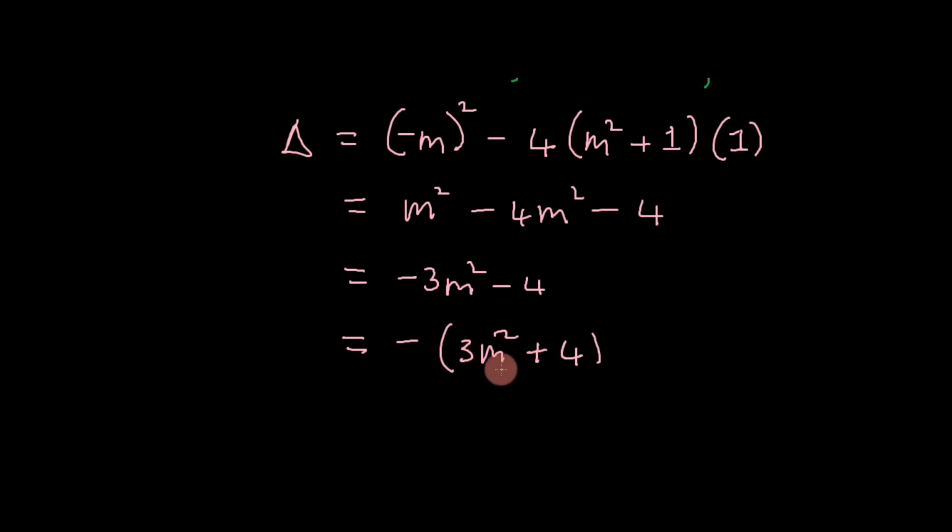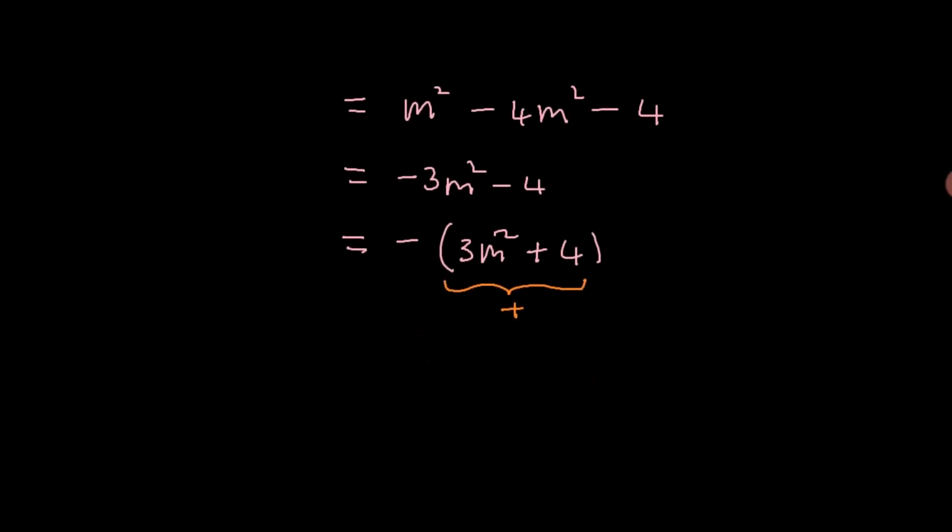If it's 0, then we're going to get plus 4 inside the brackets. And if 3m squared is positive, then we're going to get a positive number plus a positive number here. So what's inside the brackets will always be positive. So we'll have a negative times a positive, which is a negative.